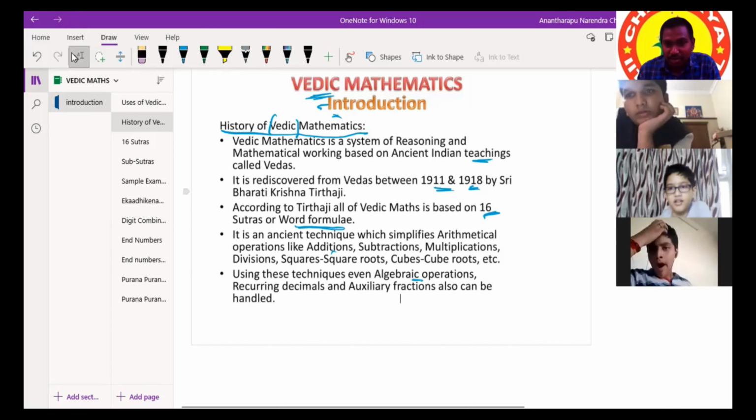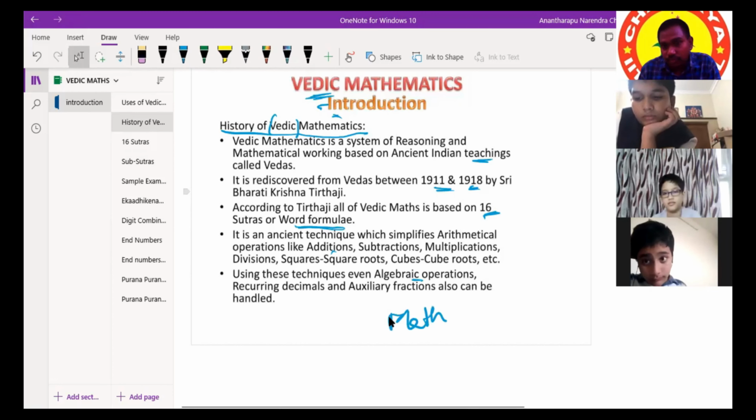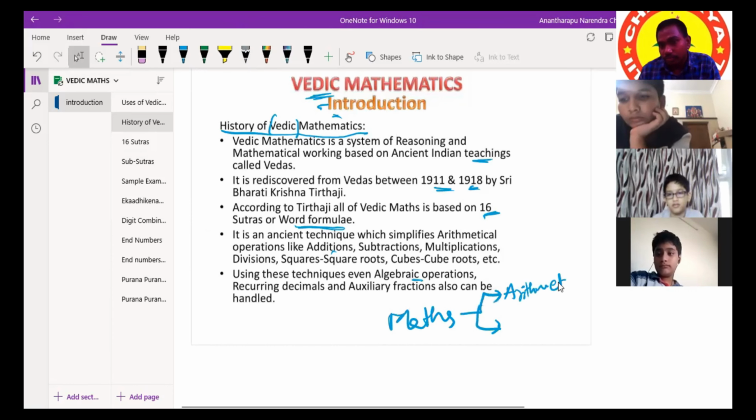First of all, we can divide complete maths into two categories. One is arithmetic and the other is algebra.